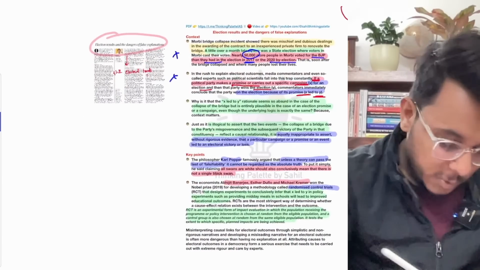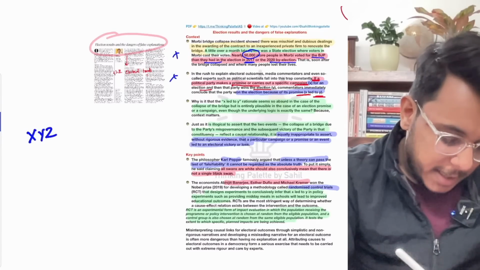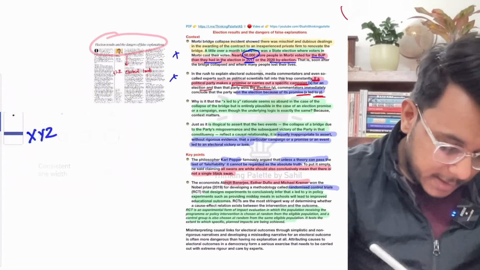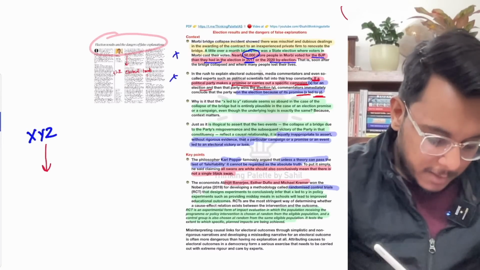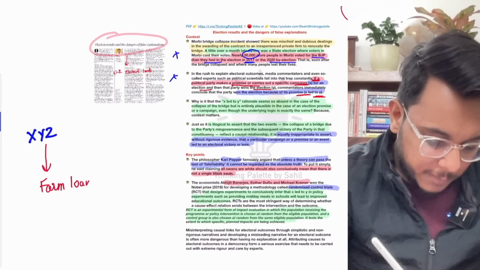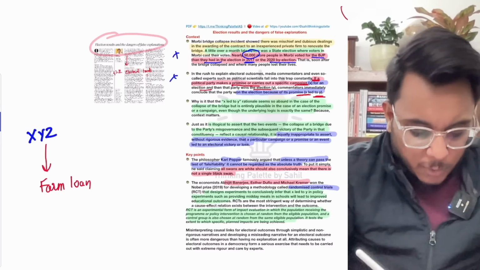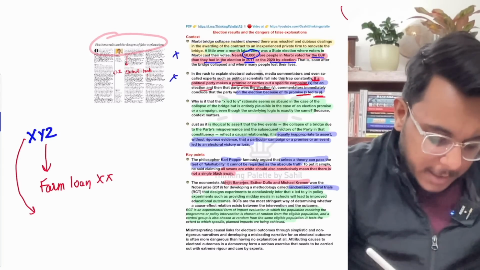Suppose there is XYZ political party, and XYZ political party said that if we come to power, we will waive off the farm loans. Okay, they said that we will waive off all the farm loans. Now let's say that the XYZ political party won.